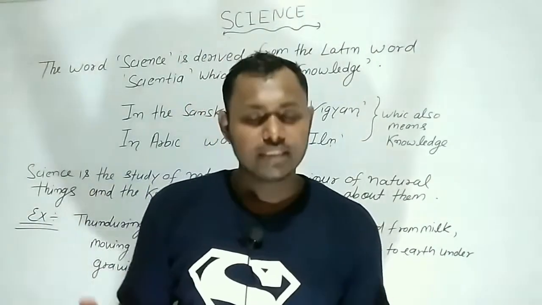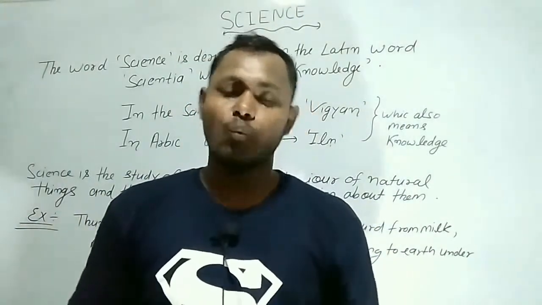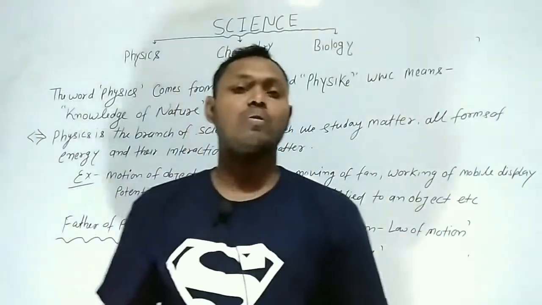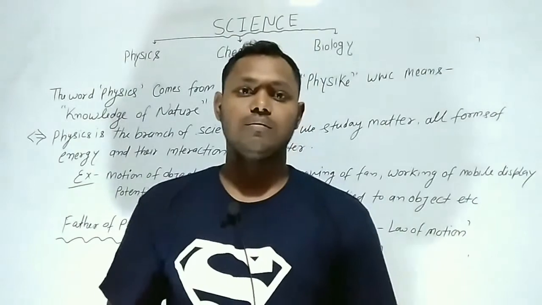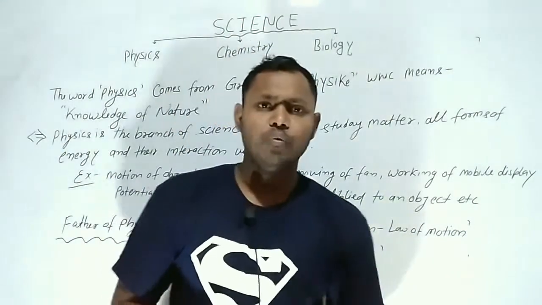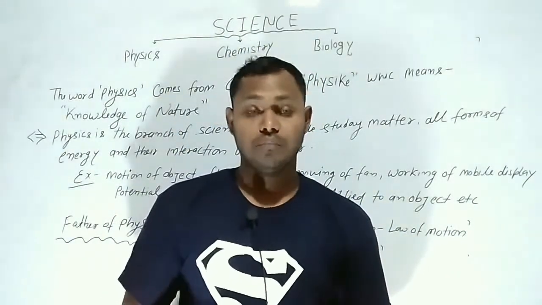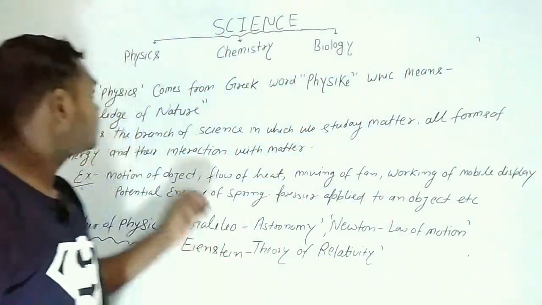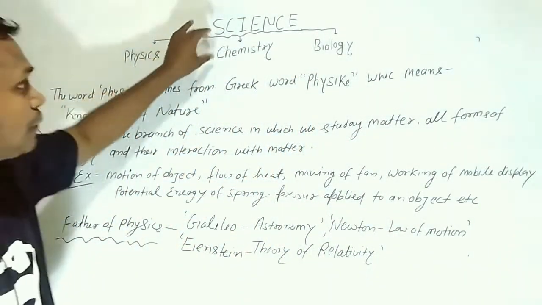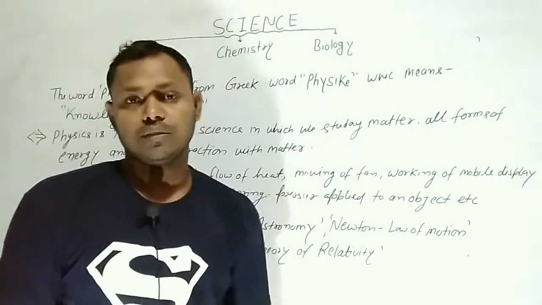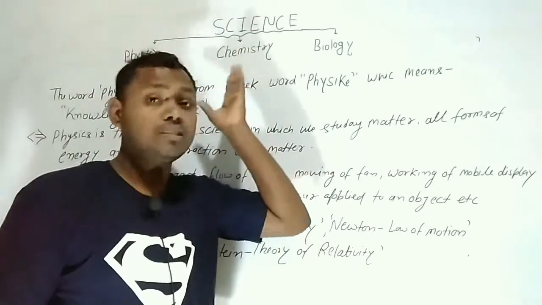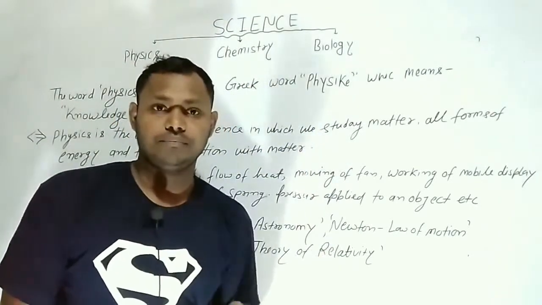I think that you understand the meaning of science. Now we talk about branches of science. Basically, we read three branches, but there are so many branches of science. First physics, second chemistry, and third biology. Up to 10th, these are most important.